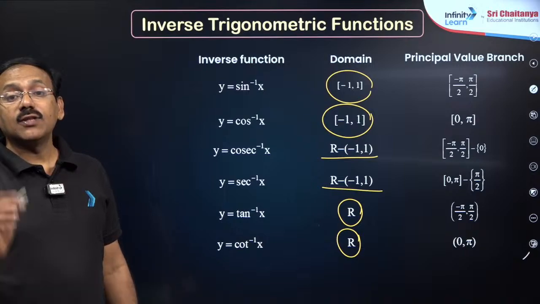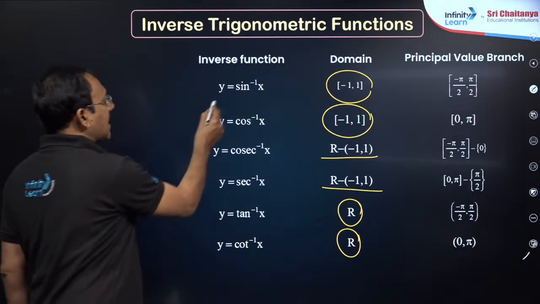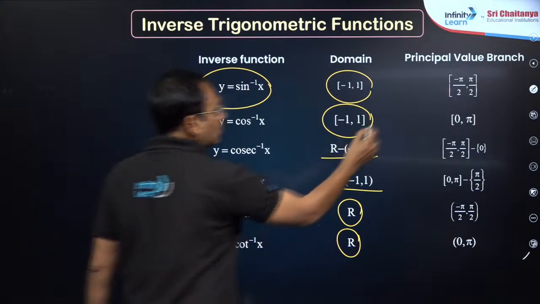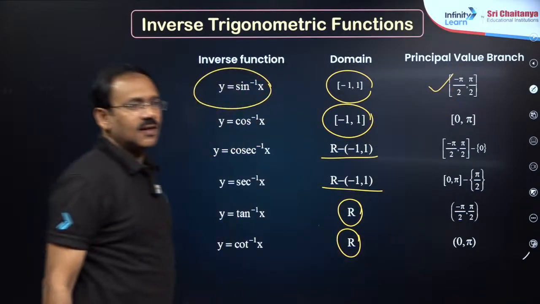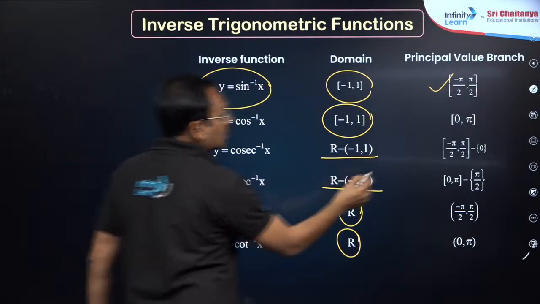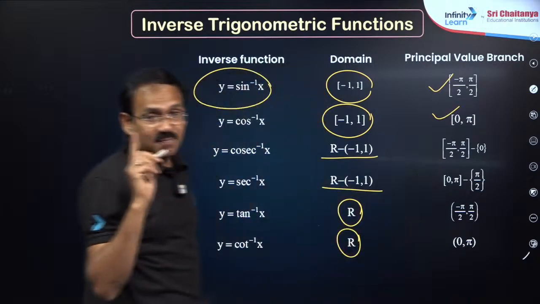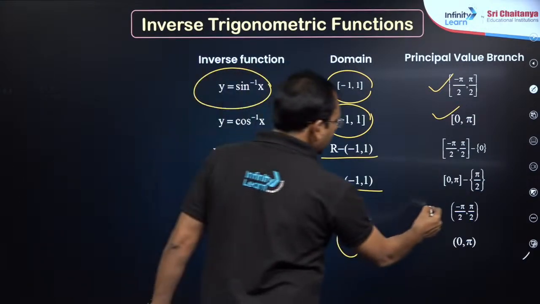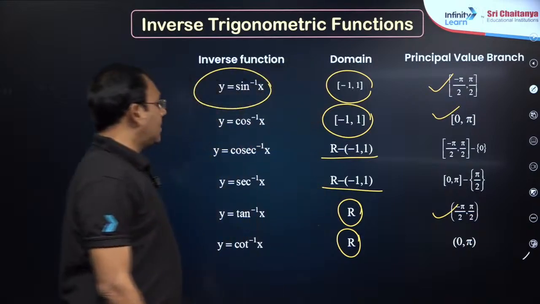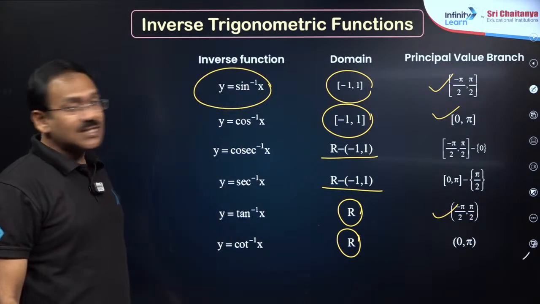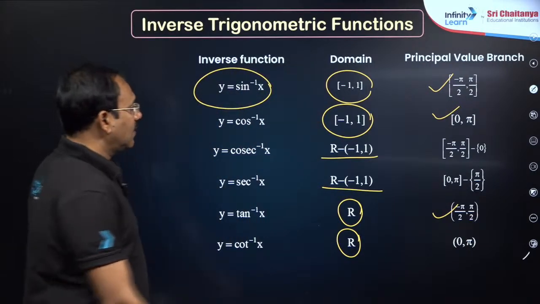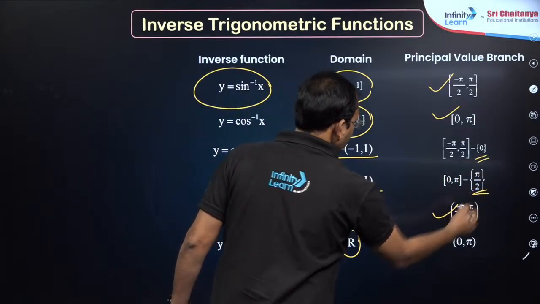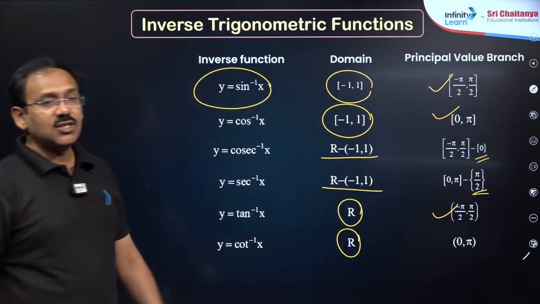Now the range, my dear friends. Sin inverse x range is minus pi by 2 to pi by 2 closed, whereas cos inverse x is closed 0 to pi, very important, and tan inverse x range is minus pi by 2 to pi by 2 open. Cosecant inverse x is just like sin inverse x, dear students, but of course take out 0. Secant inverse x, take out pi by 2, whereas cot inverse x is 0 to pi.